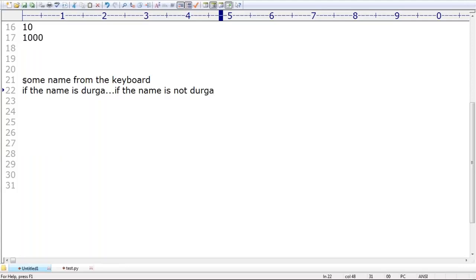So it is not Durga. Once again it will ask, please enter your name. Sir, until you enter Durga, it keeps on asking. Are you getting that? When will it be stopped, sir? If name is equal to Durga, then only it will be stopped. Remember this, sir. How can I do that, sir? Is this program completed?